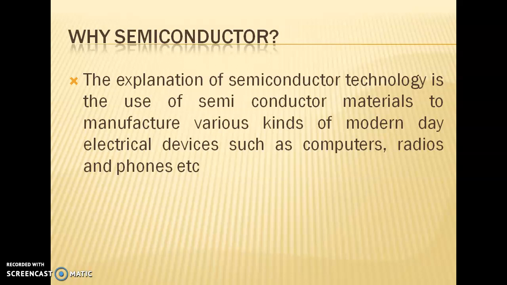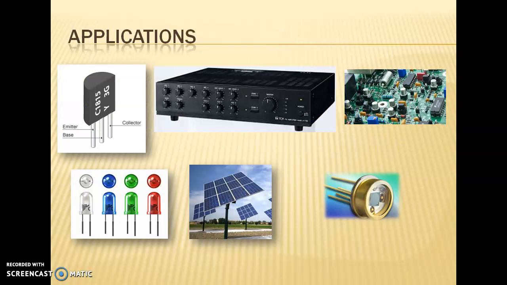Semiconductor is vital because all the optoelectronic devices and electronic gadgets use semiconductors: on-off switches, oscillators, amplifiers, etc. We are using semiconductors in transistors, LEDs, solar cells, integrated chips, signal processing, and all sensors.